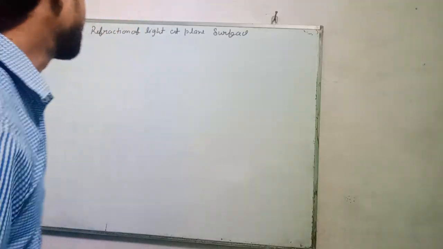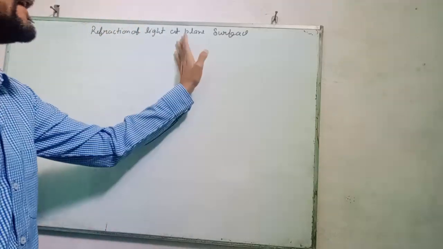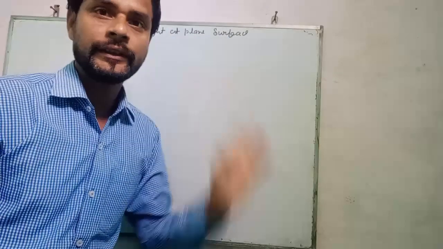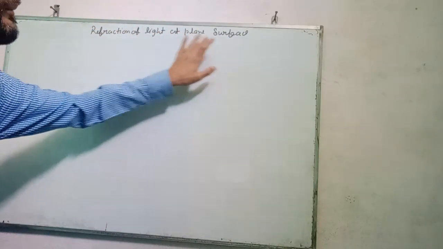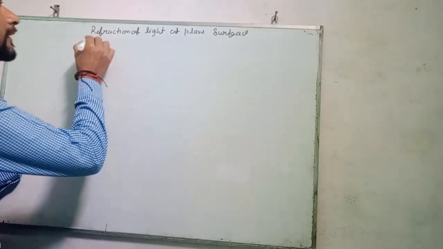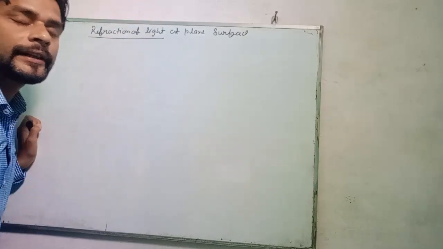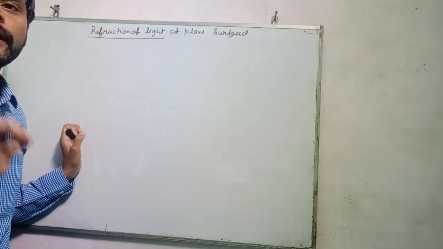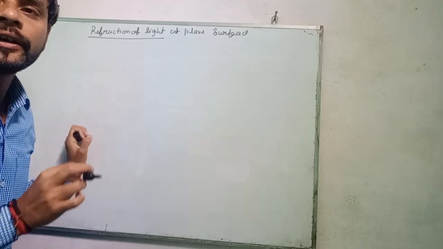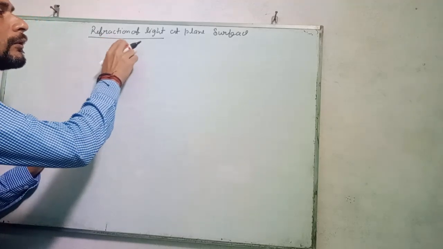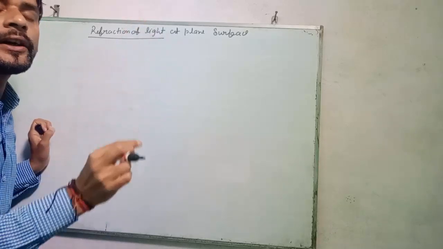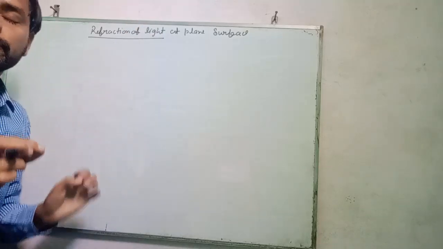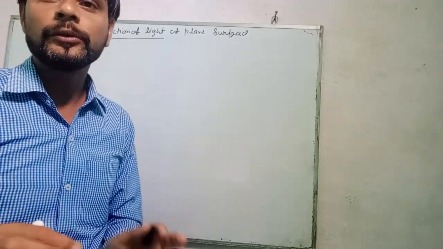The chapter is the refraction of light at plane surface. The topic is the refraction of light at plane surface. What is the refraction of light? The refraction of light is the phenomenon of change of path of light going from one medium to another.